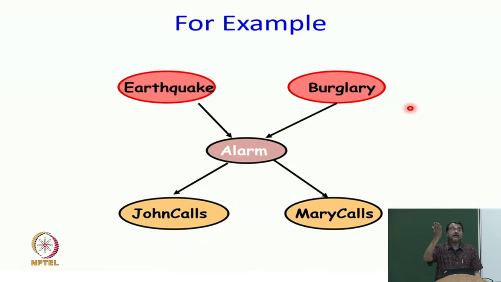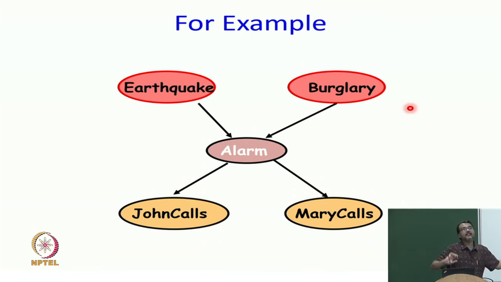Because the probability of alarm has increased, I am interested in explaining that out. And if earthquake has happened, I have now explained it, so my burglary probability goes down. So, therefore, by knowing John has called, now earthquake and burglary have become dependent. This is one interesting phenomenon where both the random variables were independent of each other a priori.